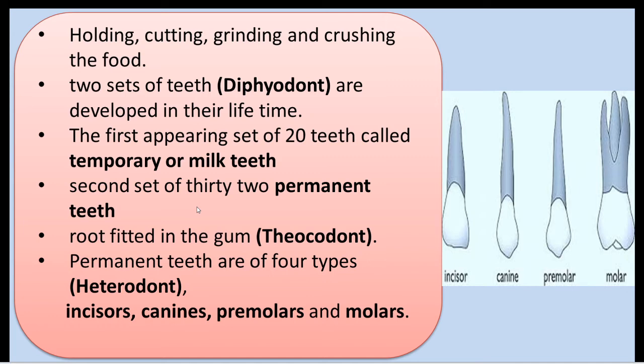The root which is fitted into the gum is called thecodont. Then the permanent teeth are of four types, which is called heterodont. The two sets is called diphyodont, and the four types is called heterodont. That is incisors, canines, premolars, and molars. These are the four types of teeth.